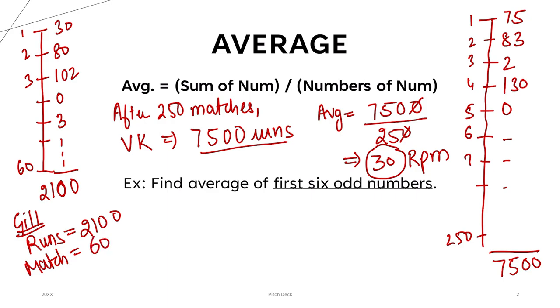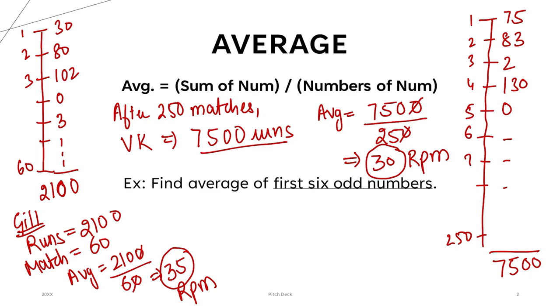60 matches. So his batting average will be total number of runs divided by the number of matches. If you do the calculation here, 6 3s are 18, 6 5s are 30. So 35 runs per match. On the basis of performance, it might look like Virat Kohli has scored 7,500 runs. But Virat Kohli is scoring at a rate of 30 runs per match. On the other side, Gill is scoring at 35 runs per match.